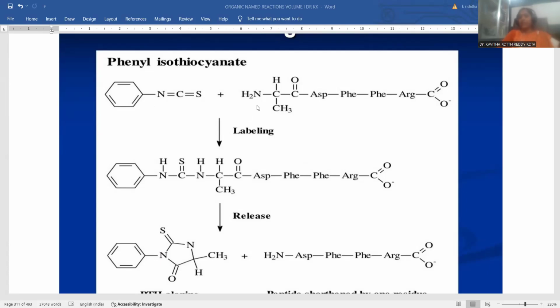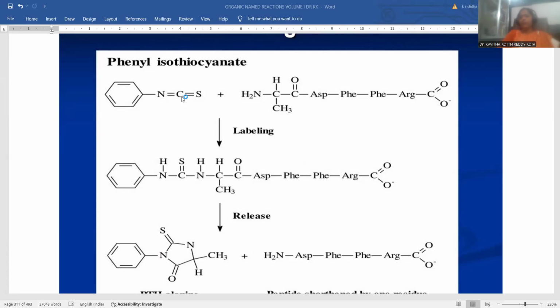How does the reaction take place? What could be the process of the reaction? Nitrogen containing a lone pair of electrons works like a nucleophile. What kind of Lewis base could it be? Whenever there is a lone pair of electrons, the nitrogen has a tendency to bind with this carbonylic carbon.